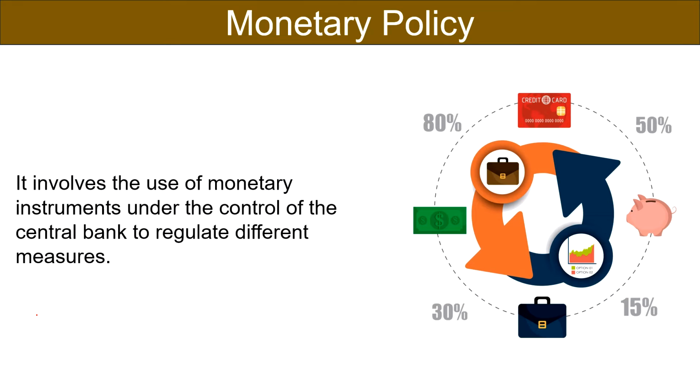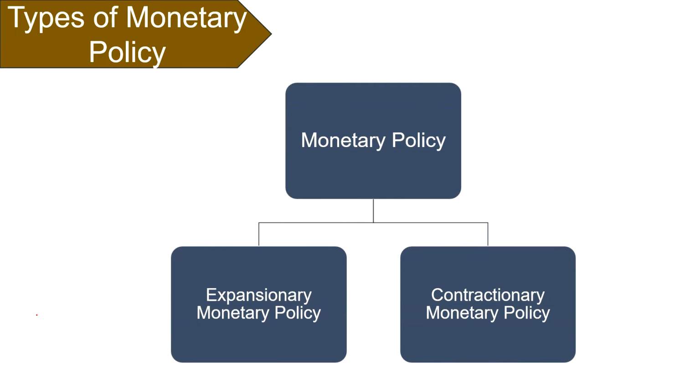It involves the use of monetary instruments under the control of the central bank to regulate different measures like interest rates, money supply, and availability of credit to achieve certain objectives of economic policy. Moving on to the types of monetary policy. There are mainly two types of monetary policy, that is expansionary monetary policy and contractionary monetary policy.